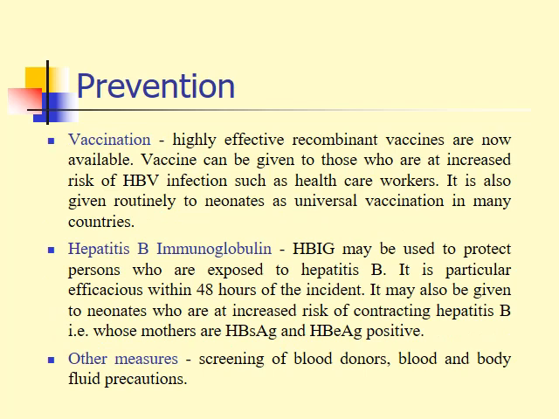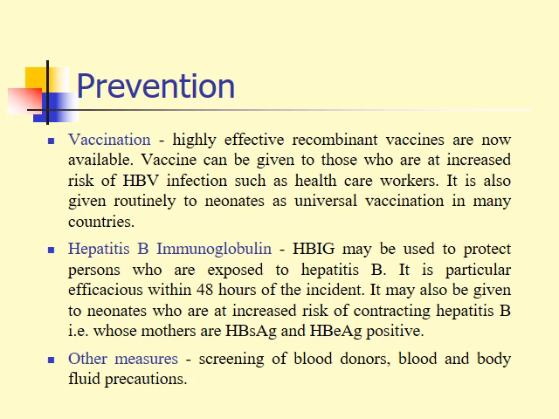Prevention: there is a good vaccination program for the prevention of hepatitis B virus, through a highly effective recombinant vaccine. The vaccine used for hepatitis B virus is a recombinant vaccine, available and given to those at increased risk of getting infection with hepatitis B virus, like us, the medical staff, the doctors, the nurses, and